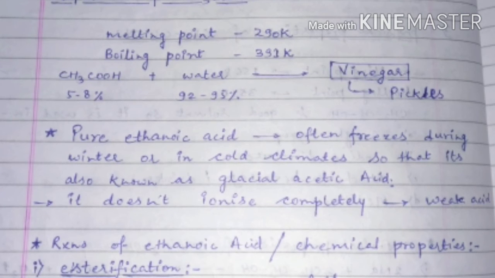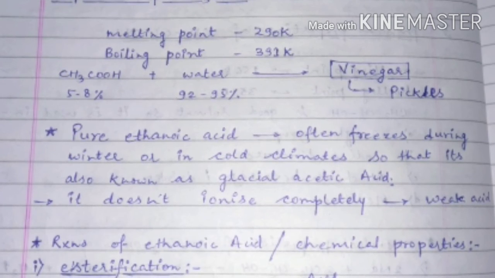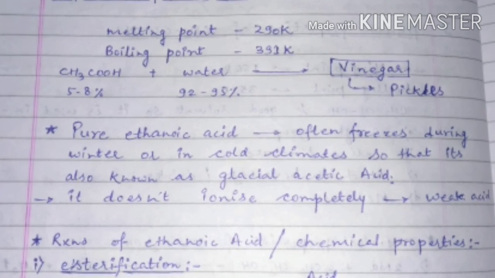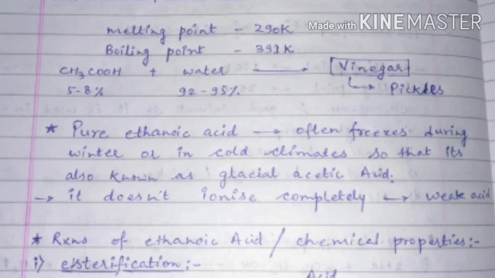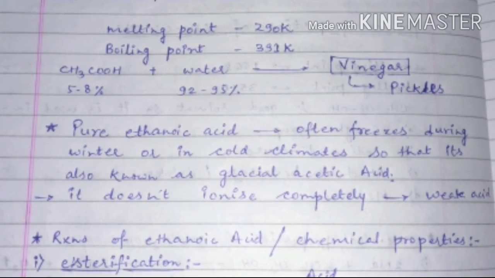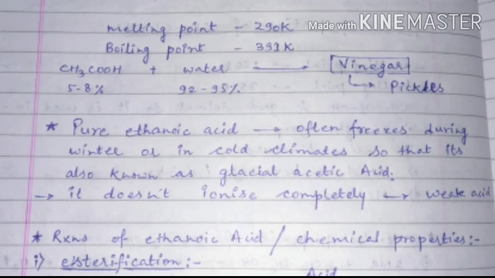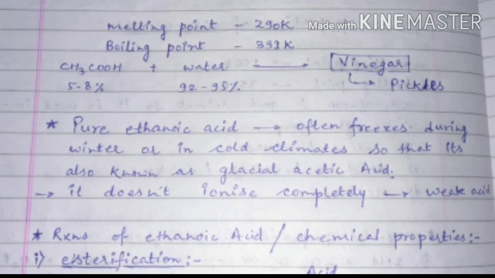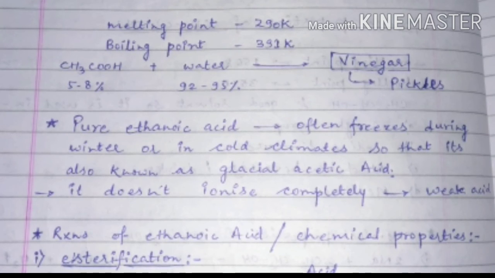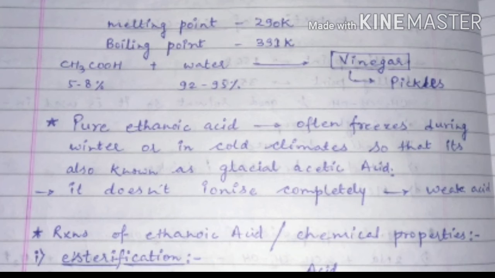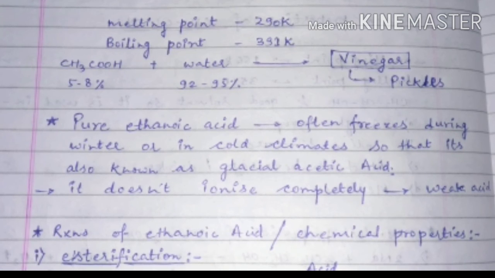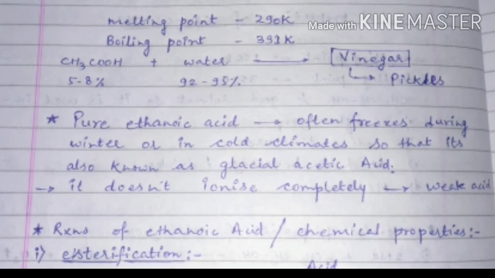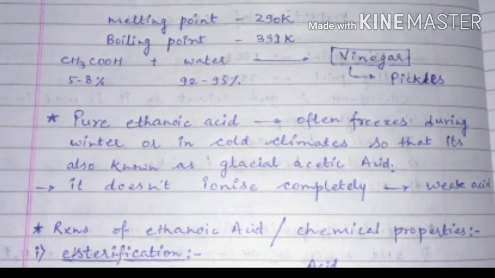Then students, pure ethanoic acid mostly freezes during winter and in cold climates. Because of this property, we call it glacial acetic acid. This acetic acid is a weak acid. Why? Because it does not get ionized completely.